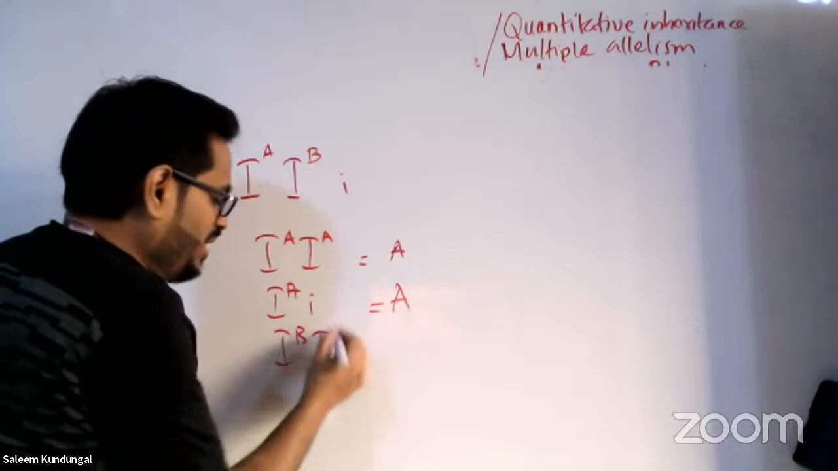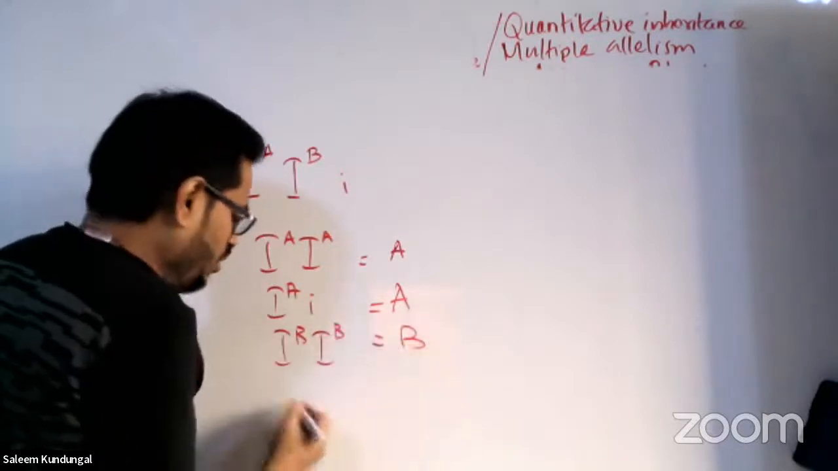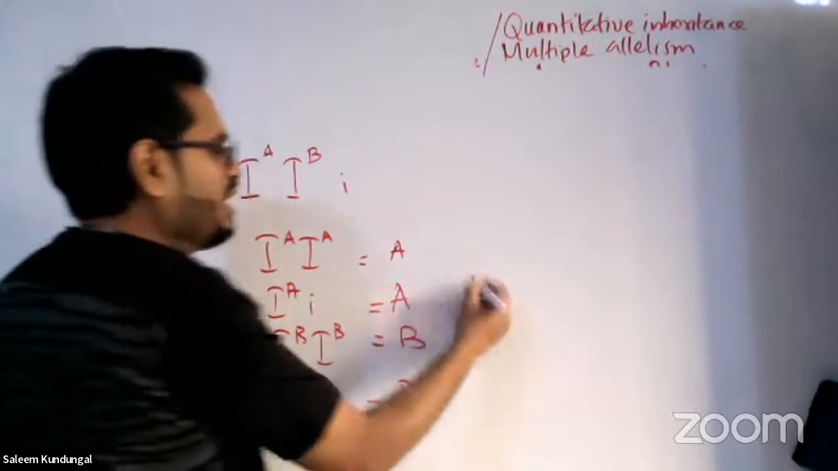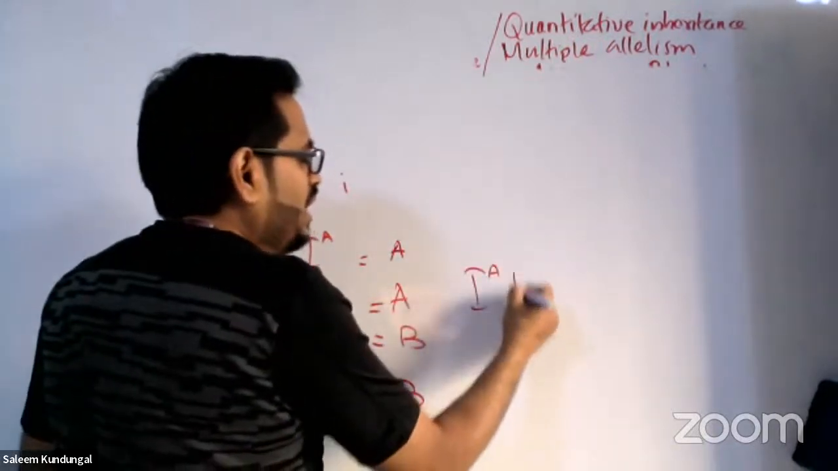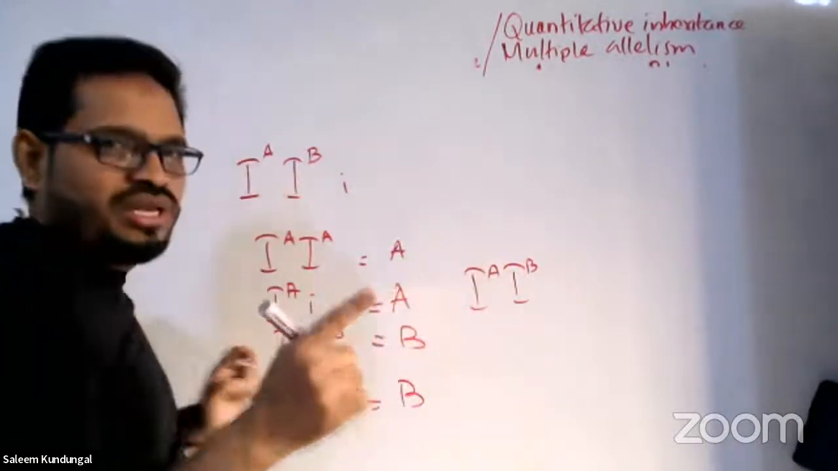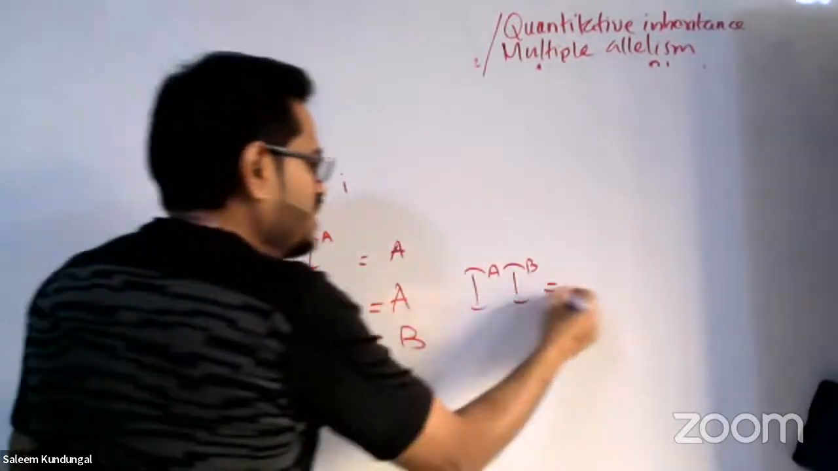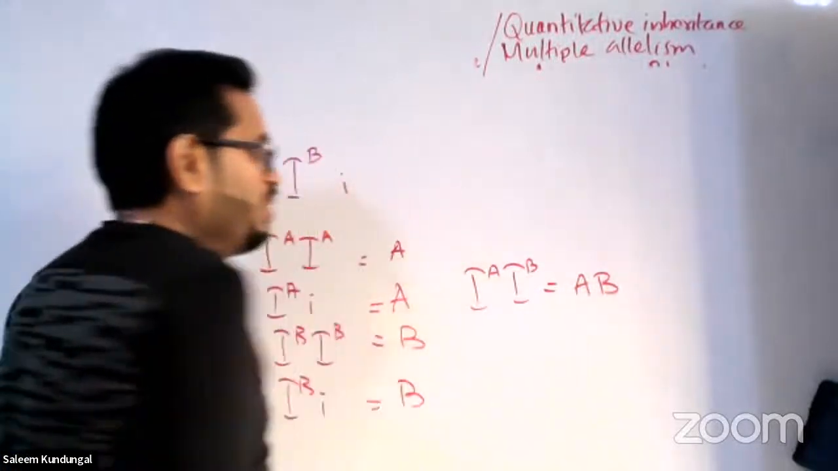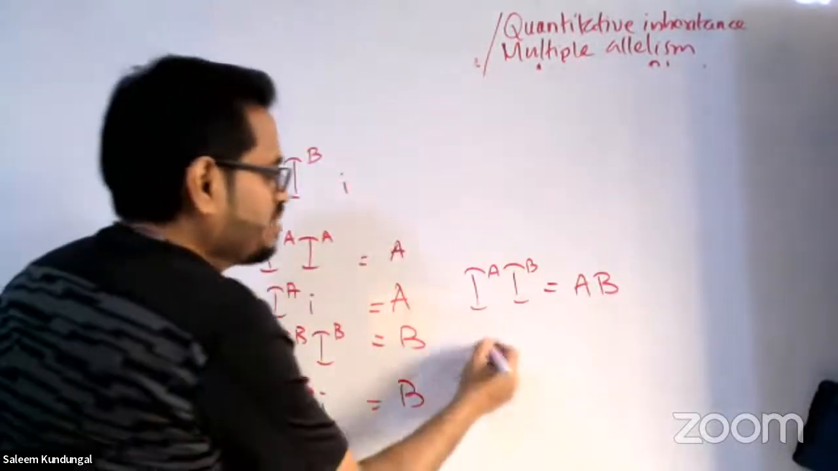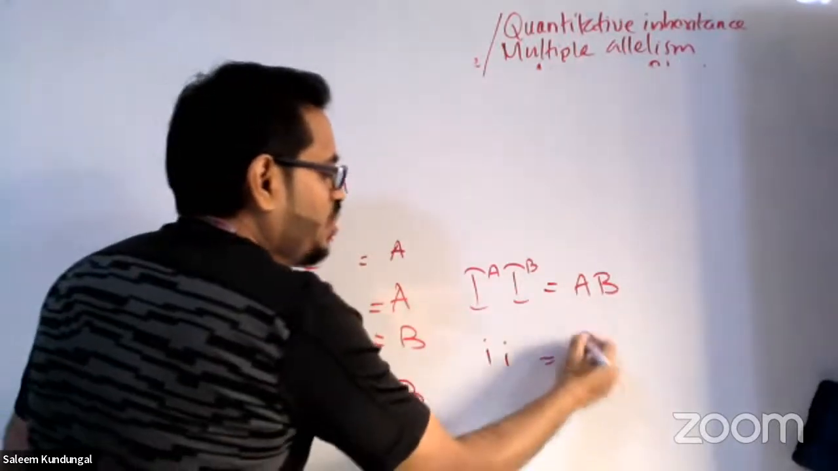IB, IB: both are B, so B group. IB, small i: that is again B group. Now the third choice is IA, IB. Here only codominance we are seeing. A is also dominant, B is also dominant, so the person is AB group. That's how it becomes quantitative. The last one is small i, small i, both recessive, and that is O group, right?